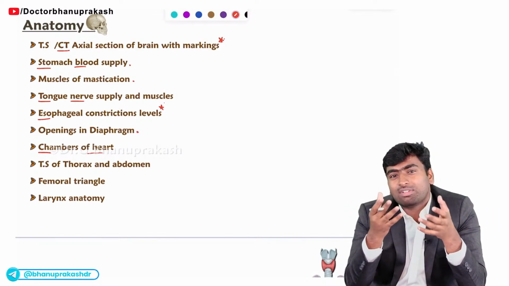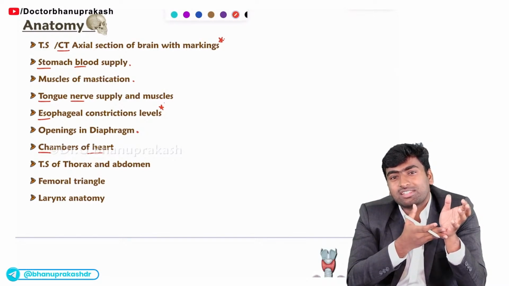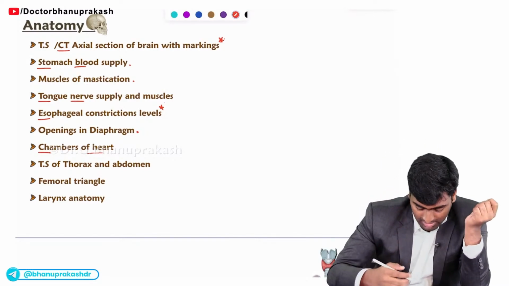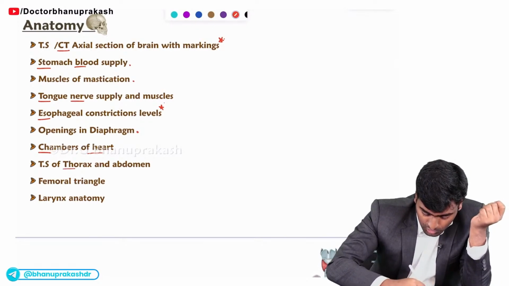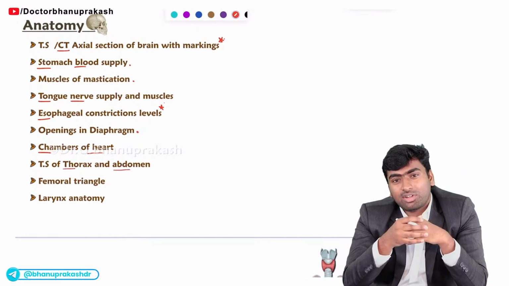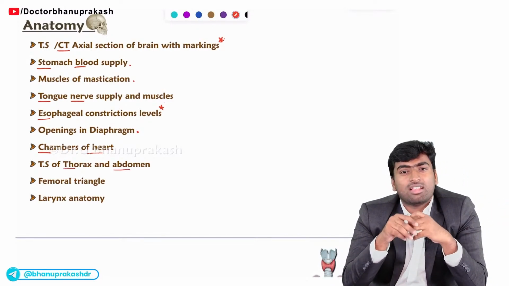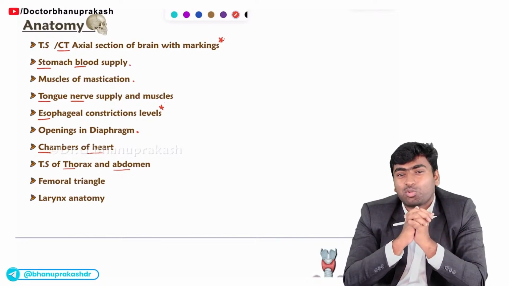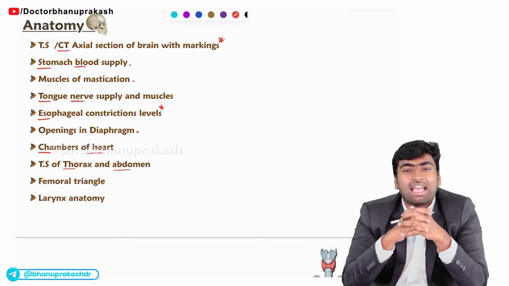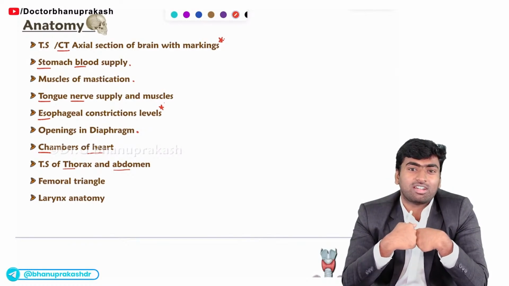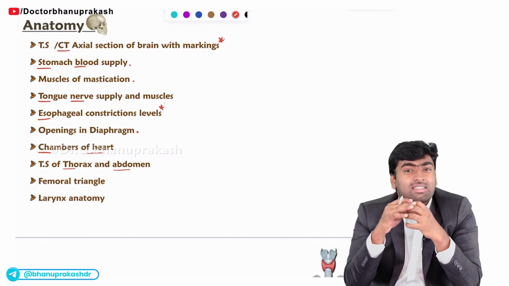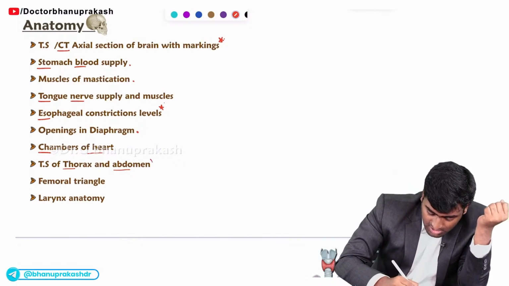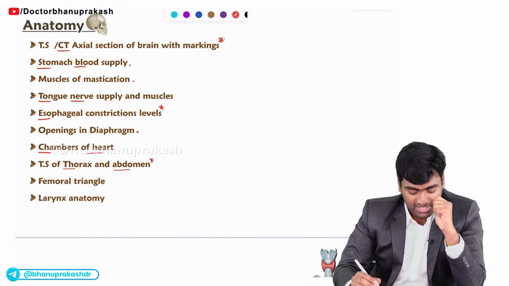Mostly what they will do, they will give this transverse section of the thorax and ask you which of the following is the marked chamber of the heart. Fine. Next, it is the same for the thorax and abdomen. Mostly in the abdomen, they will ask about the organs. The organs of the abdomen, they will just mark. Sometimes they will ask you to match, or sometimes they ask you to identify which of the following organs is this, or sometimes they will ask the supply to the spleen. Fine. This is about the transverse section of the abdomen and the transverse section of the thorax.